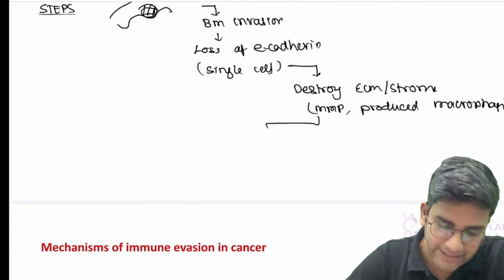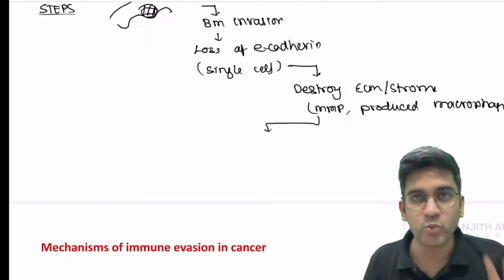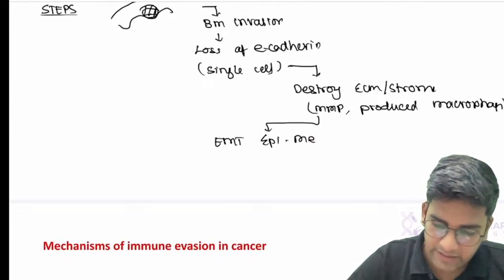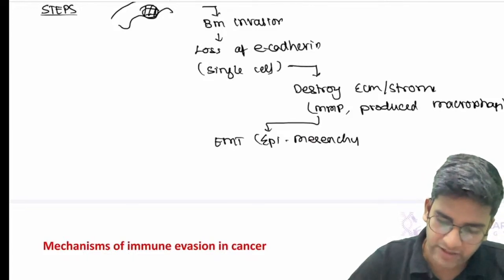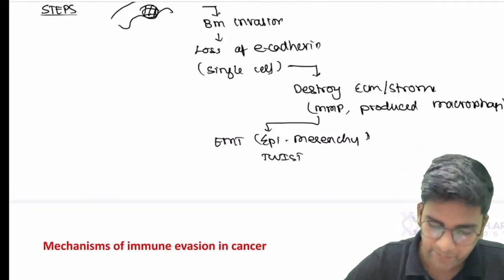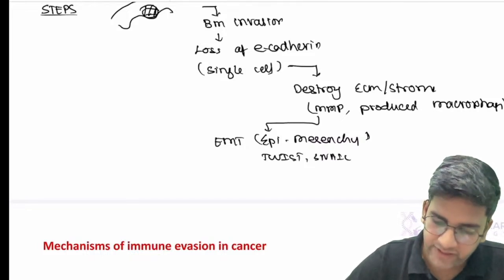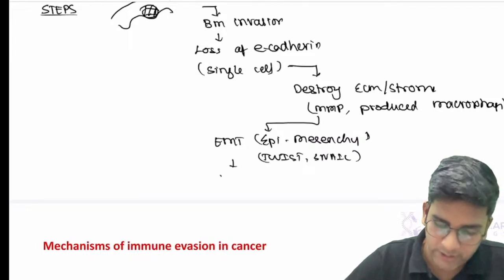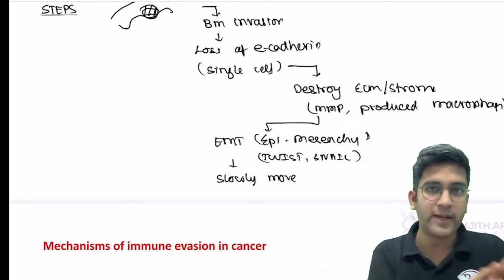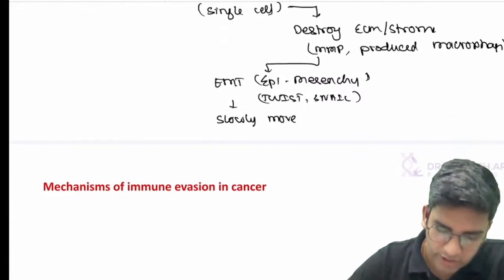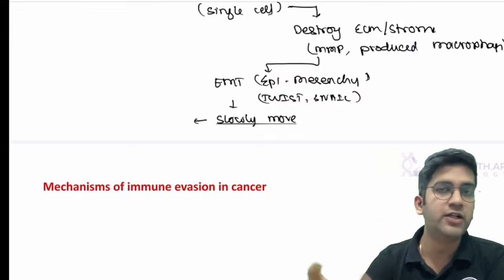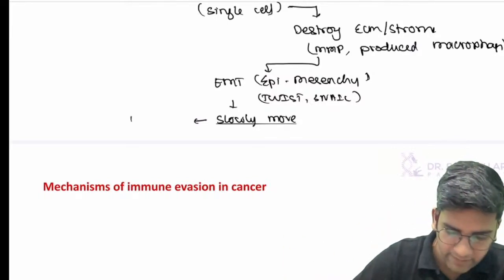Once the stroma is destroyed, the next step, I'm an epithelium. Epithelium cannot move. The third important thing is your EMT, epithelial mesenchymal transition. In epithelial mesenchymal transition, an epithelium turns to a mesenchyme with the help of two genes, twist and snail. Once it has become mesenchyme, the cell slowly moves towards a target. It can slowly move towards either lymphatics or hematogenous, whichever the route is going, fine. Once I slowly move towards it, the next step is I have to destroy the basement membrane of the blood vessel or lymphatics, and then I become a tumor emboli.